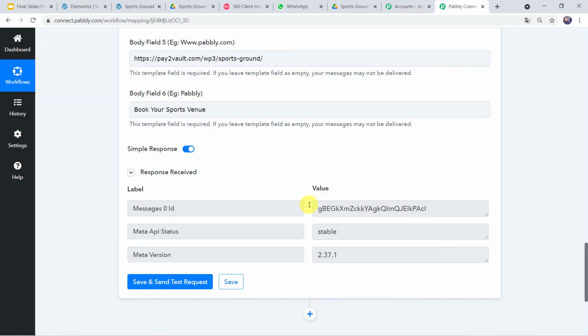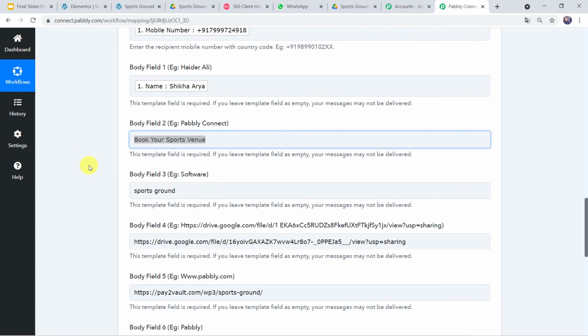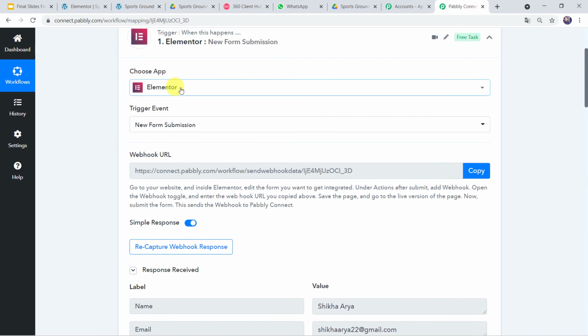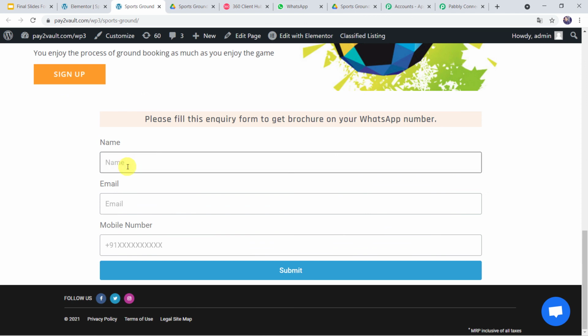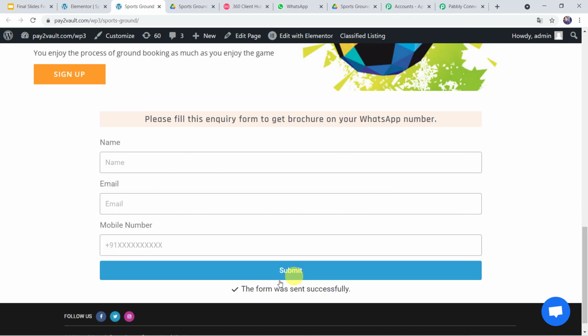Data saved successfully. Okay. Now we have to check this in the real time. For that, again we have to go to the form that we have attached on the website page, and we have to create one more test lead over there. So just go to the form and I'll just scroll down and let us just fill this form once again. And this time I'll just give the name as Sanjay Sharma. Let's give the email address as Sanjay Sharma 11@gmail.com, and I'll give the mobile number including the country code. Okay, and now let's click on submit. The form was sent successfully.